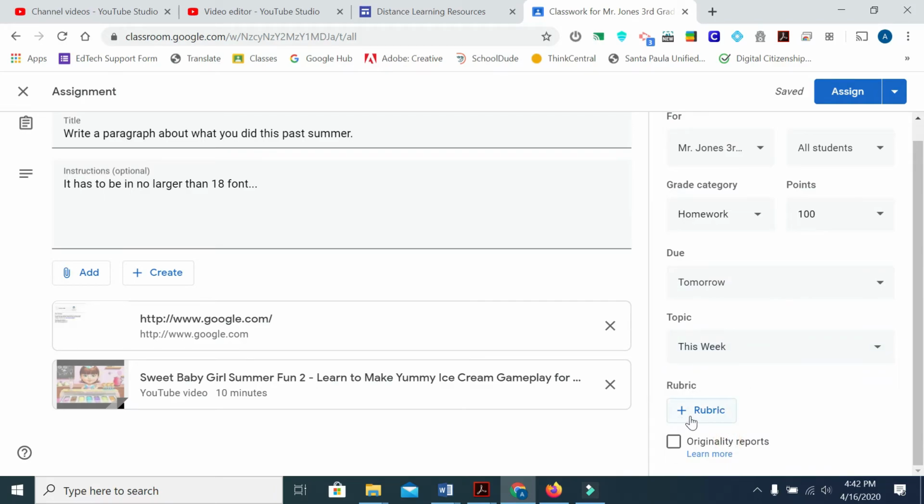You can also add a rubric. So if you want them to have some instructions on how you're going to grade it, then you can add that rubric this way. Originality report, this is meant for essays, things like that. It will actually check to see if the students have plagiarized. So that's kind of a cool little feature.